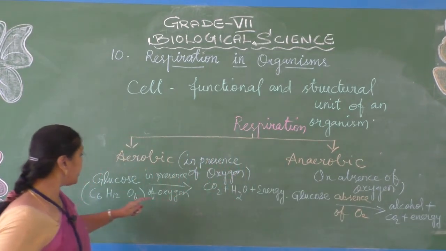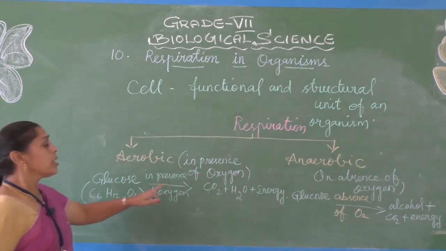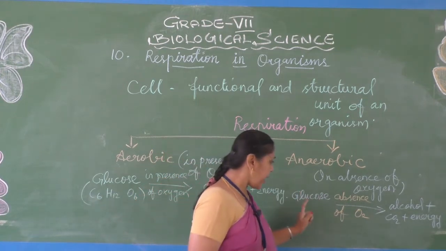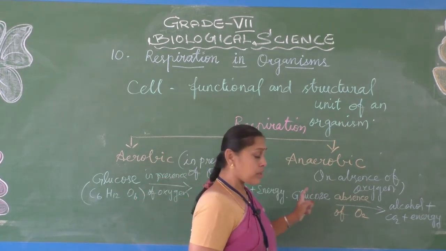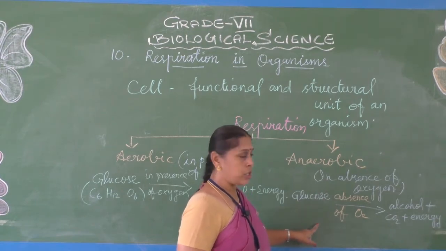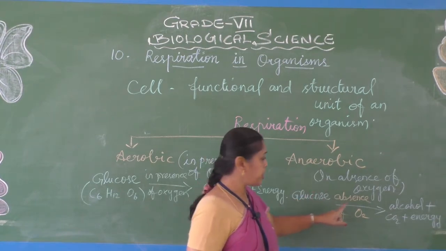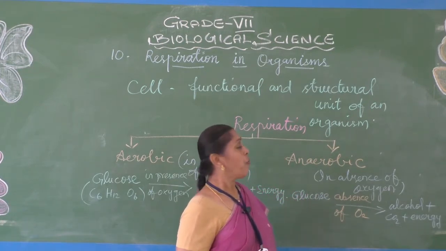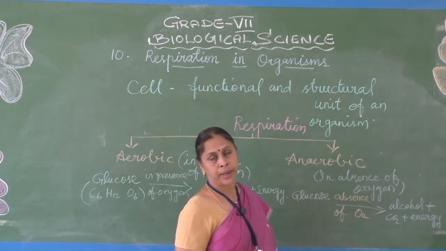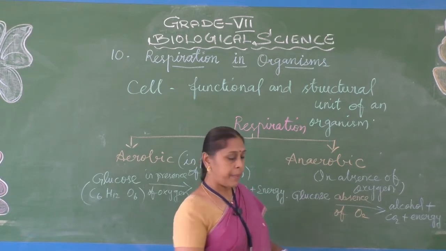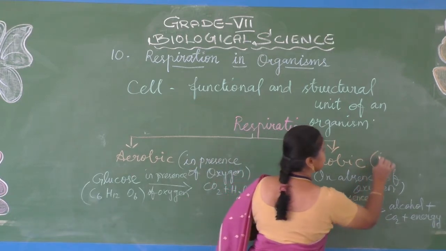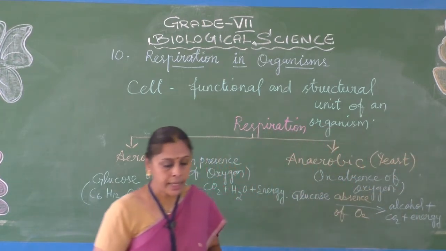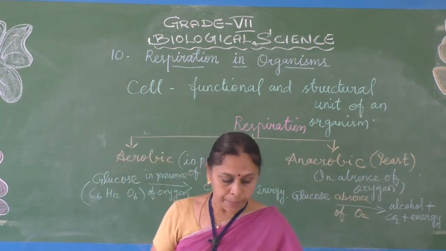So in aerobic respiration, carbon dioxide plus water plus energy is released, while in anaerobic respiration, glucose is converted into alcohol. For this anaerobic respiration, we may take yeast as an example.